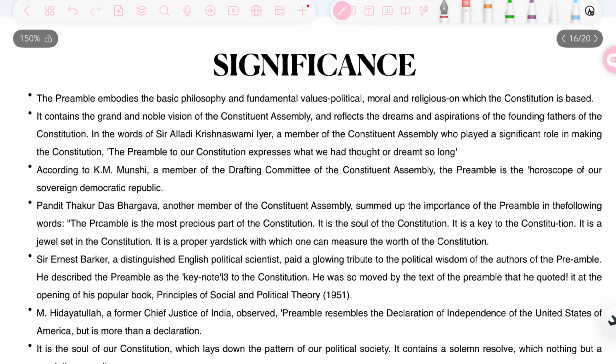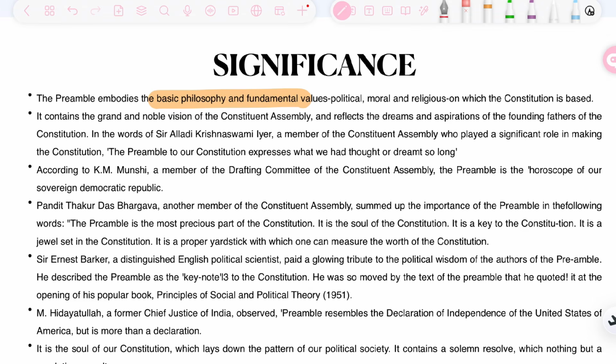Now we have to study the significance of studying the preamble. We have studied what is mentioned in the preamble and the meaning of the words mentioned in it. Now we have to understand the significance of adding a preamble to the constitution itself. What is the need? The preamble is the basic philosophy and fundamental values of the constitution.